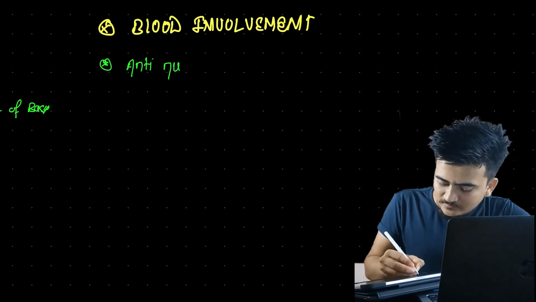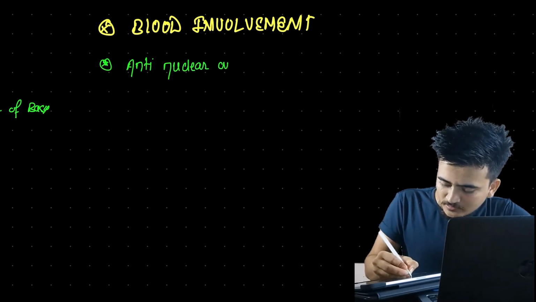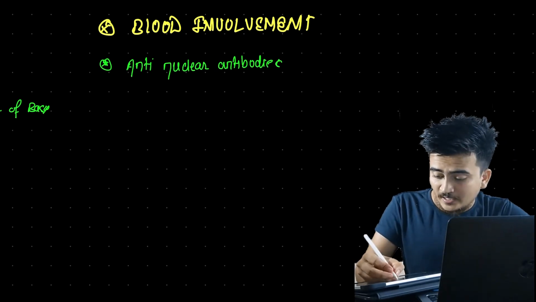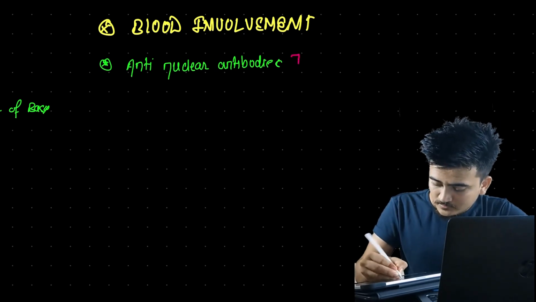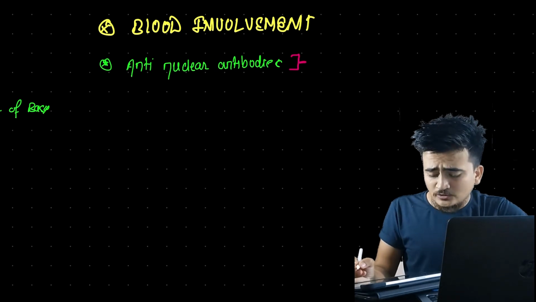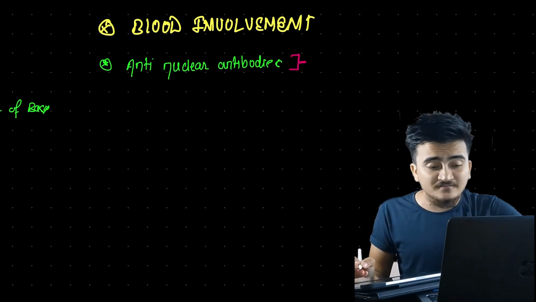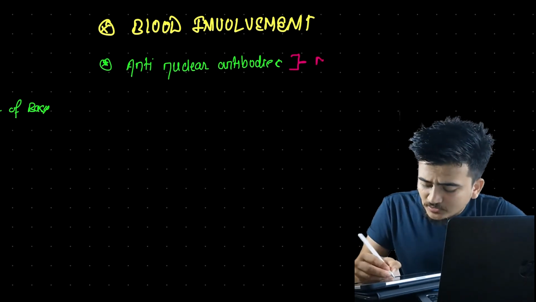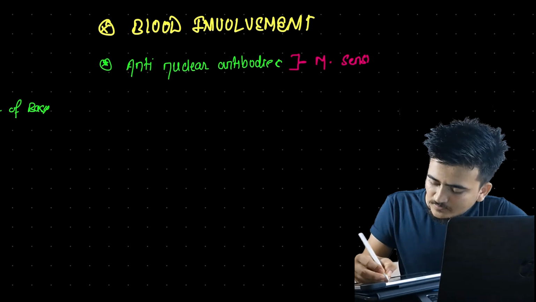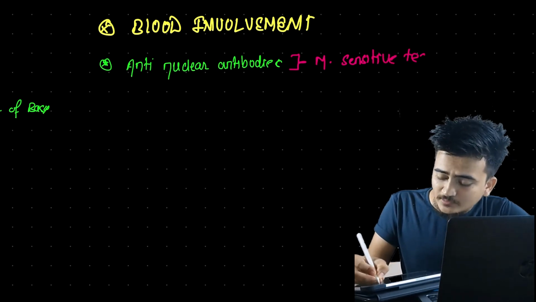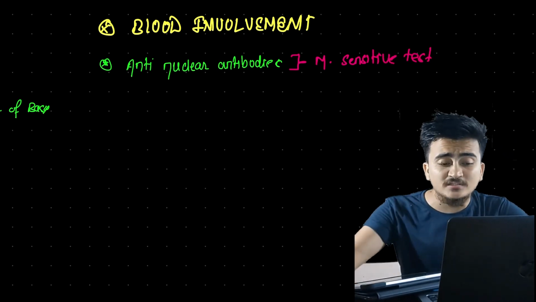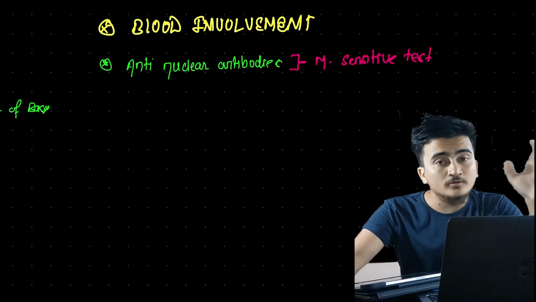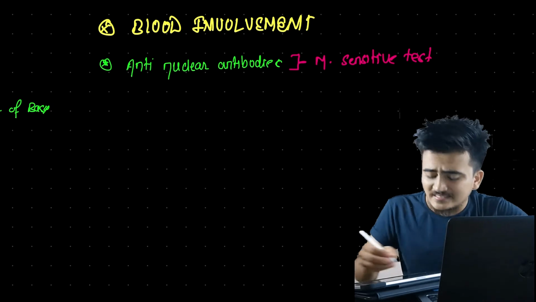Now what are these anti-nuclear antibodies? The anti-nuclear antibody is the most sensitive test for the diagnosis of SLE. I said the most sensitive test, I did not say the most specific test, because this is also present in other autoimmune disorders. So it is the most sensitive test.